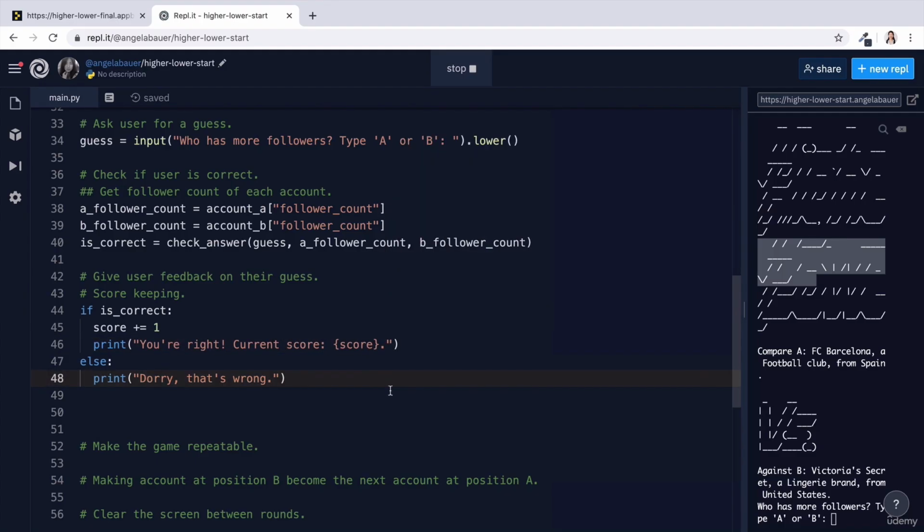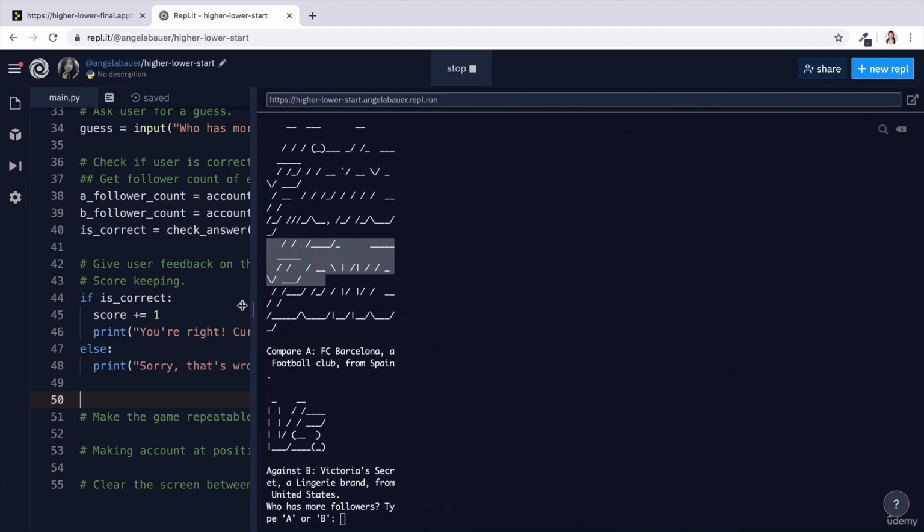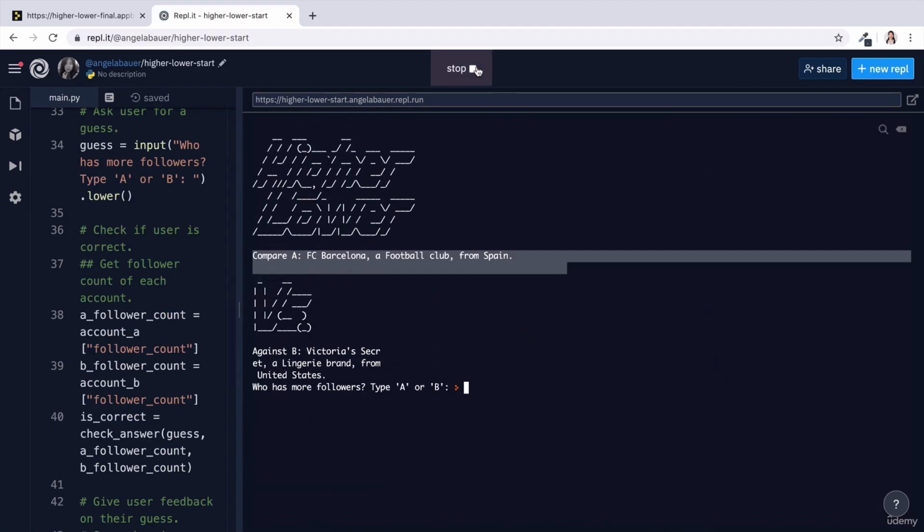And if they got it wrong, then we should also give them the final score, because at this point the game is going to end and they should know how well they did. So now let's go ahead and play our game and see if it works.